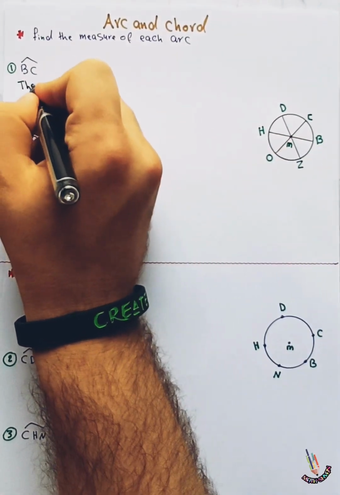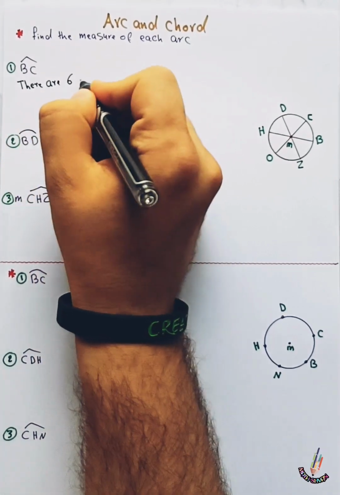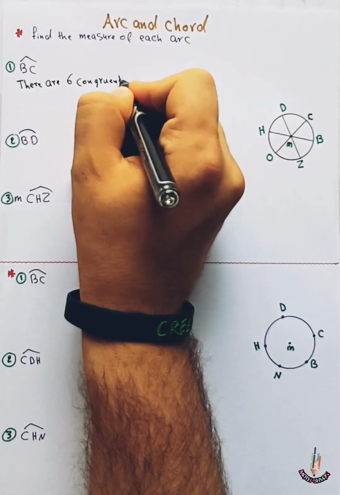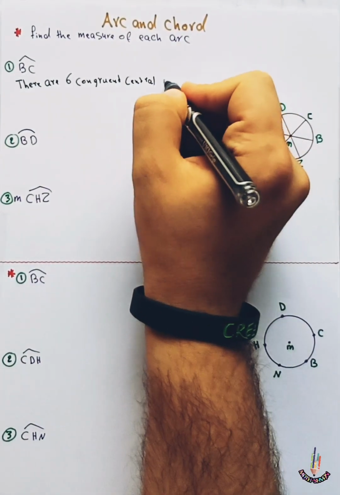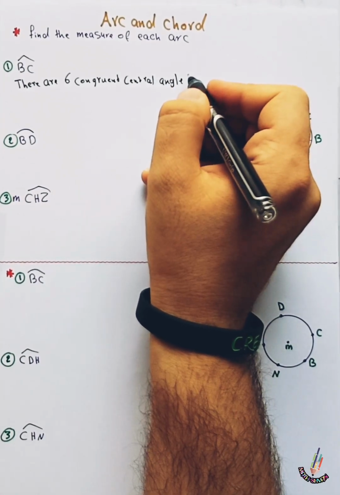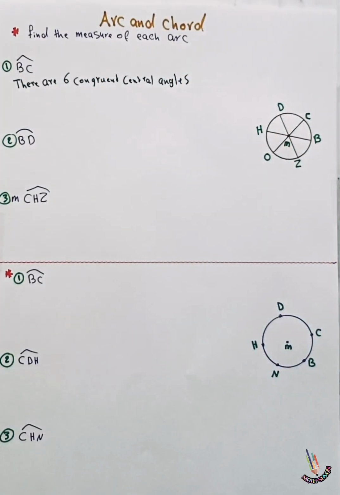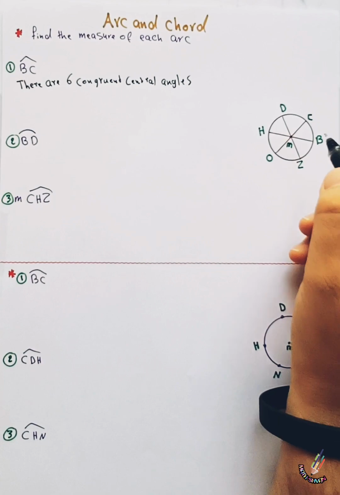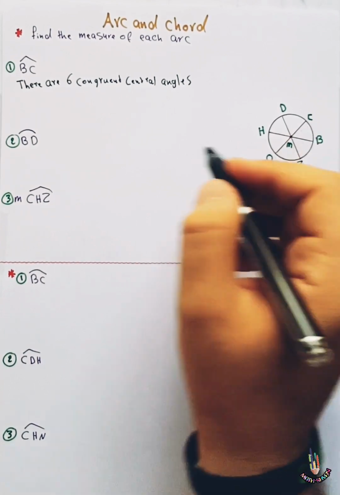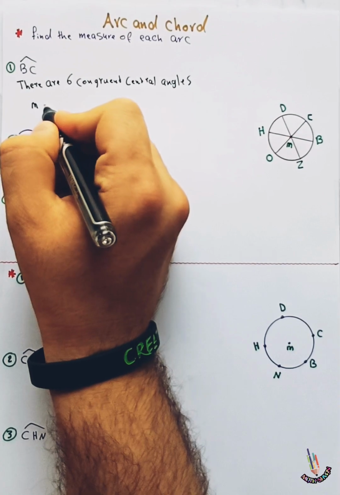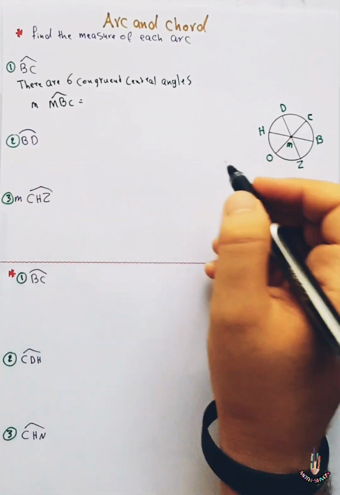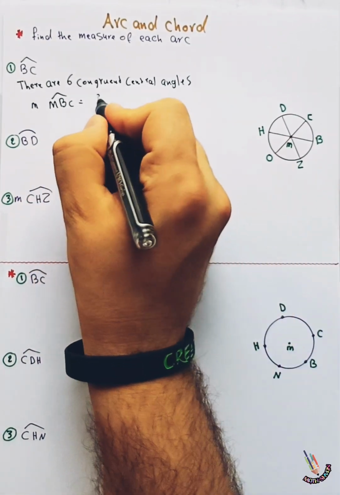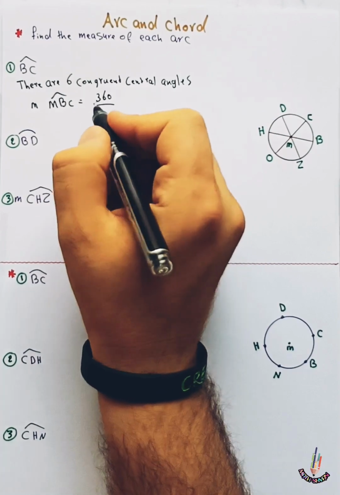So we can say there are 6 congruent central angles. Therefore, the measure of angle MBC equals 360 divided by 6.